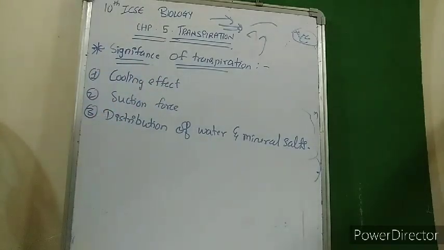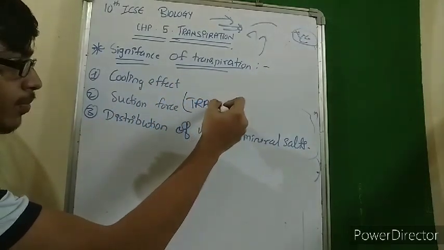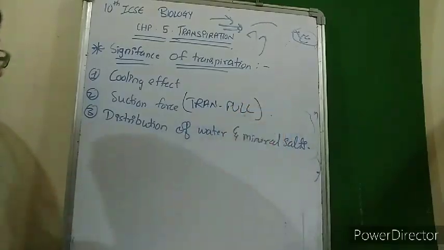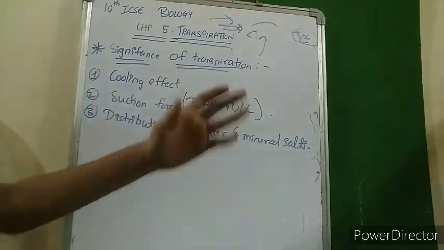Next is the suction force. I have already discussed that suction force is called transpiration pull. Due to excess loss of water from the aerial surface of the parts of the plant, a strong force which will suck the water from the lower parts of the plant to the upper parts is created because of transpiration. So this would enhance the movement of water and minerals from the lower parts of the plant to the upper parts. Third is distribution of water and minerals.